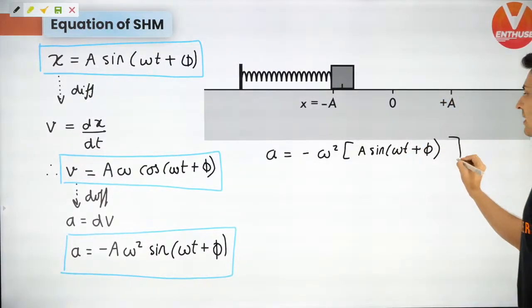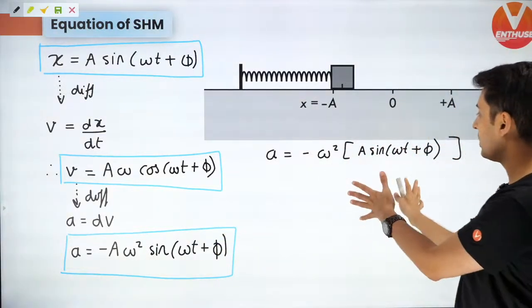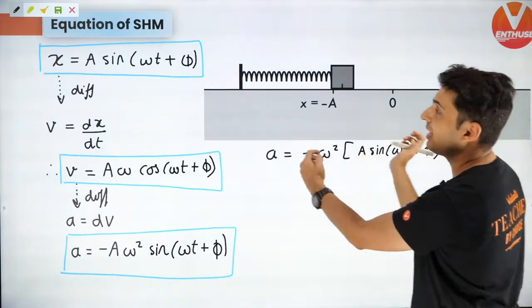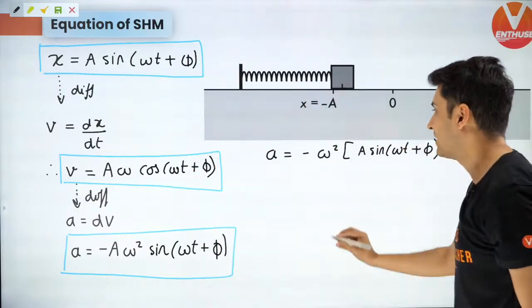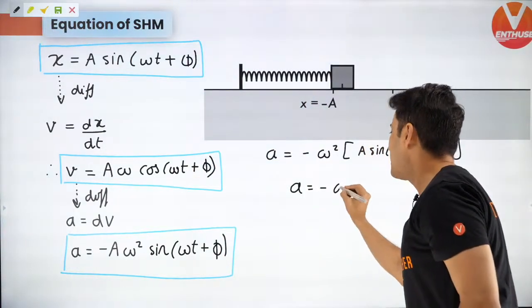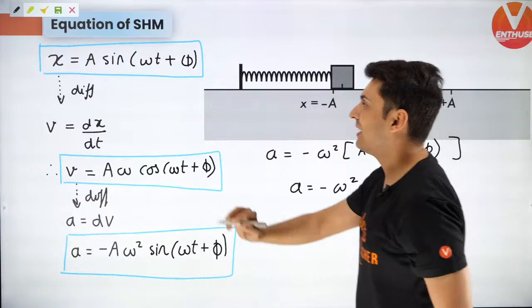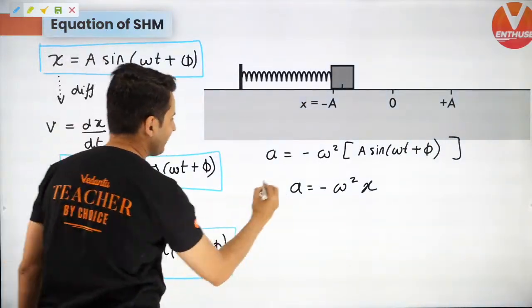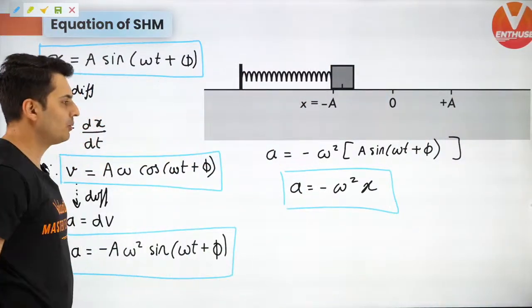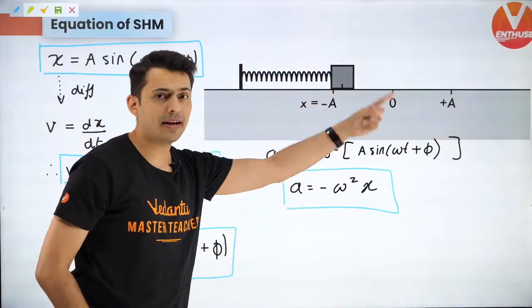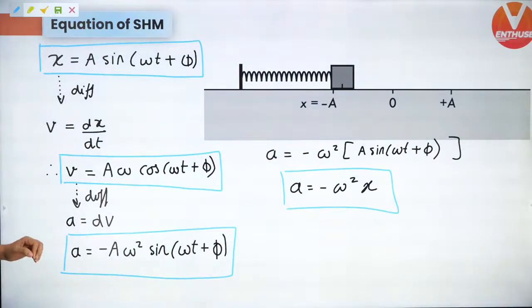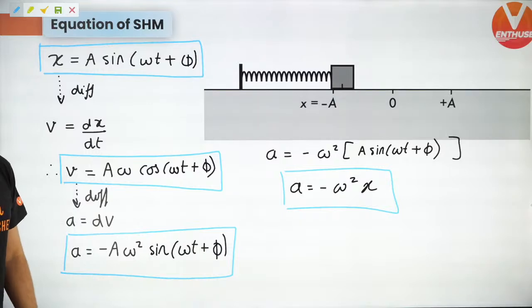Correct? I've just written a few terms in brackets. What is inside the square bracket is exactly the value of x. So acceleration will be minus omega square x, and that's the next formula which you should be blocking, guys. Acceleration is negative omega square x. Very, very important. I hope you have noted it down.